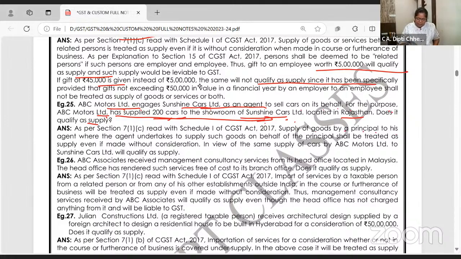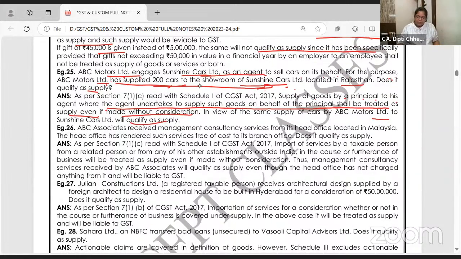Supply of goods by principal to agent, where agent undertakes supply on behalf of principal, shall be treated as supply even if it is made without consideration. Why? Because he's coming in that billing line. If directly the ABC Motors billing is done for a third person, no problem.